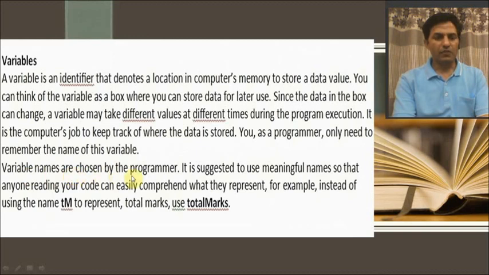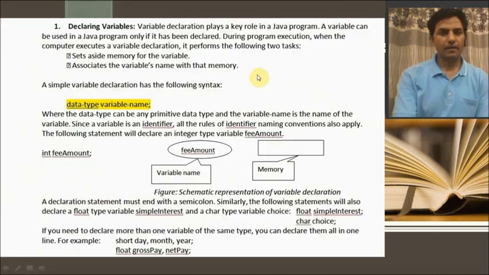Variable names are chosen by the programmer. It is suggested to use meaningful names so that anyone can easily comprehend what they represent. For example, instead of using TM to represent total marks, you can use totalMarks.